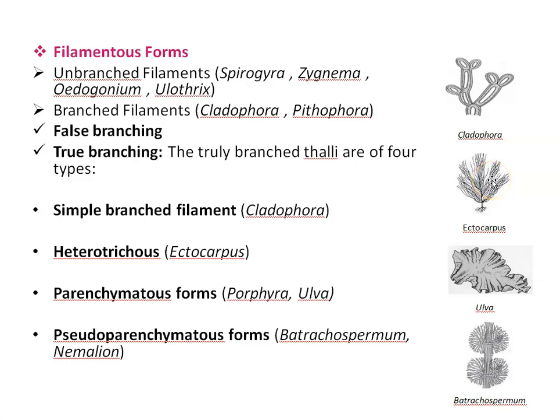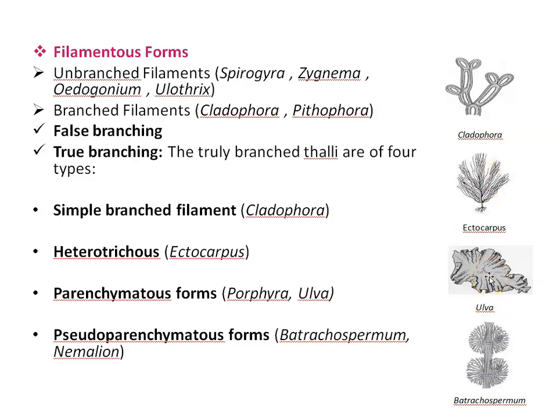Next, the third type is parenchymatous form. This occurs when cells of the primary filament divide in all directions. Any essentially filamentous structure is then lost early. For example, Ulva.